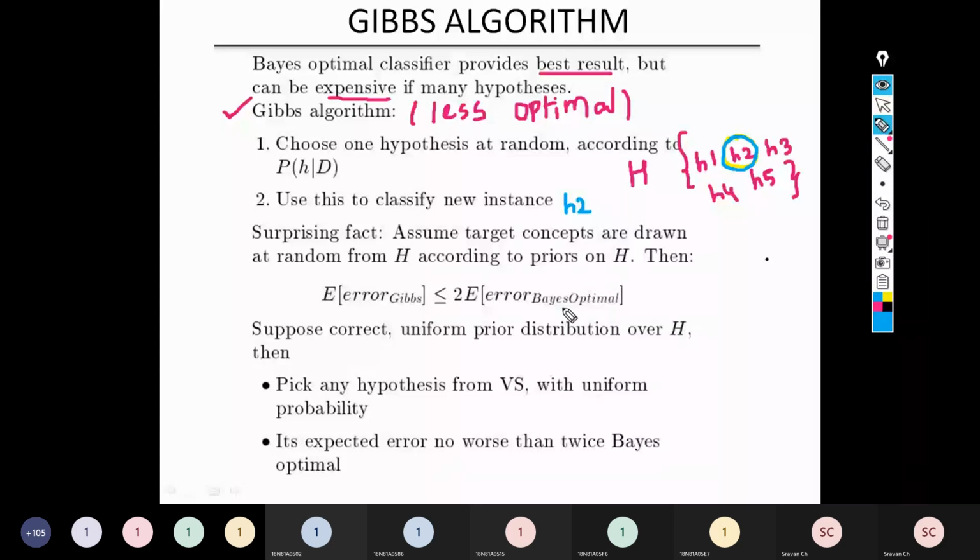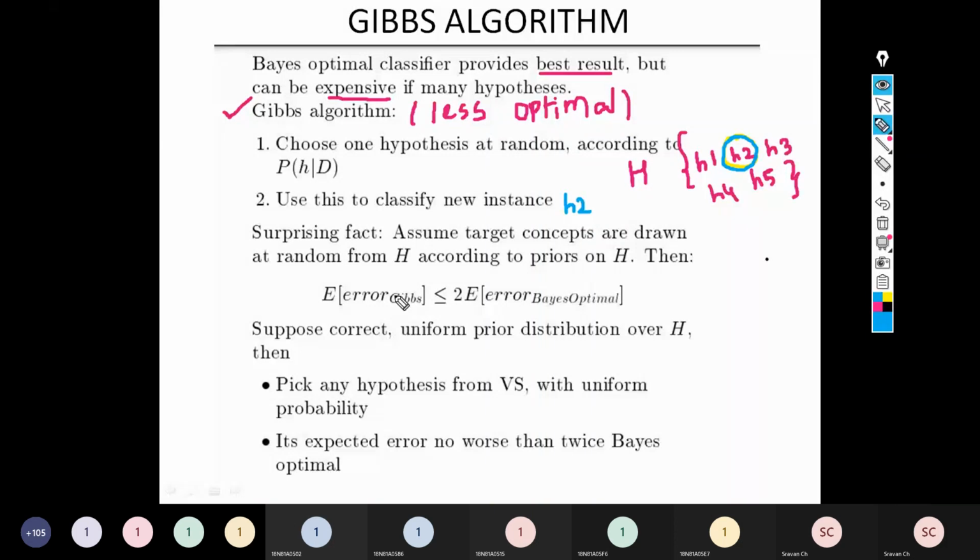What Gibbs algorithm says is, why are you taking the pain of identifying the best possible hypothesis among H1, H2, H3, H4, H5, H6 like that? Randomly pick any one hypothesis. Nothing will happen.